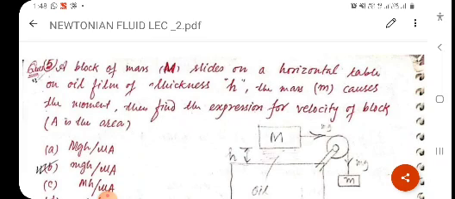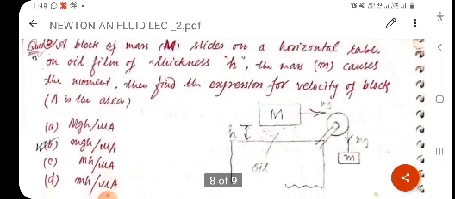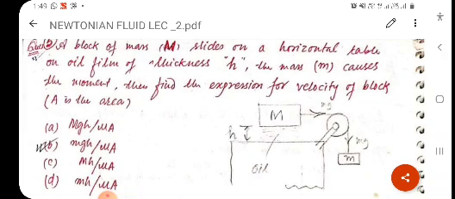The mass m causes the movement. Then find the expression for the velocity of the block. A is the area of the block. Here is the pulley on which a small mass, denoted by small m, is hanging. So the force in the downward direction will be m into g. Clear? It will transmit to the mass capital M, or block M, and the gap between them is h. It is given in the question.